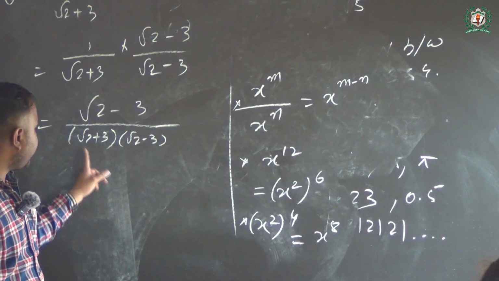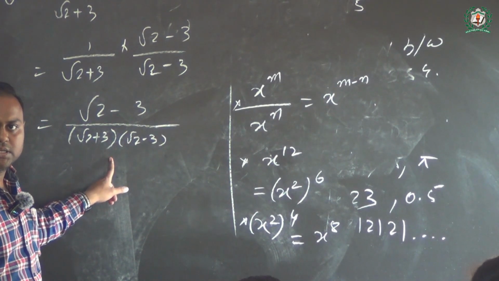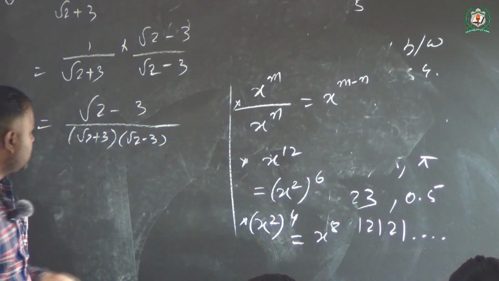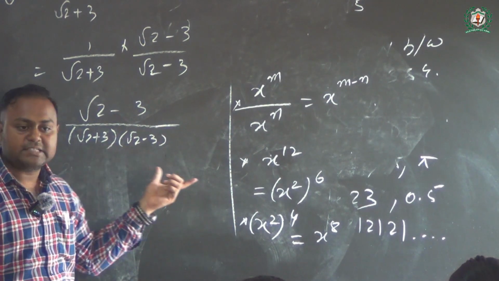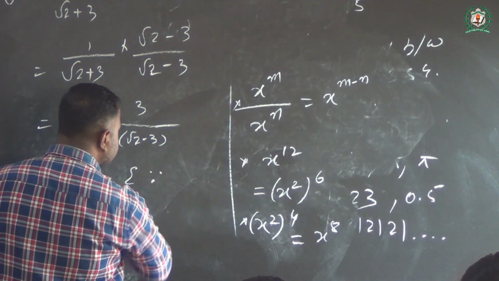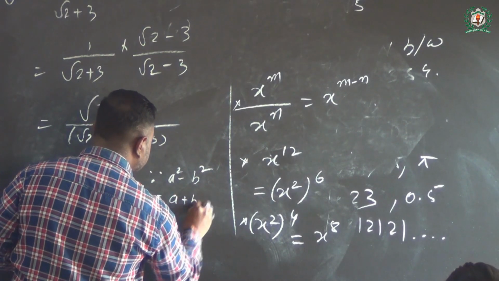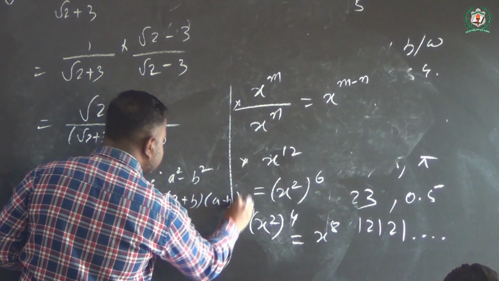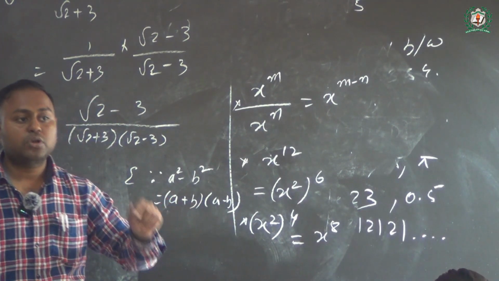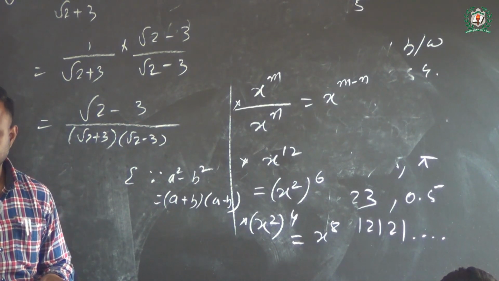What does it form? A plus B, A minus B form. We can easily observe these things. So when this kind of condition arises in a given question, you should write it down beside the solution, since A square minus B square equals A plus B, A minus B. Is it clear to everyone? You should mention it, because this kind of thing helps you justify the expressions. Is that clear, class? Okay.